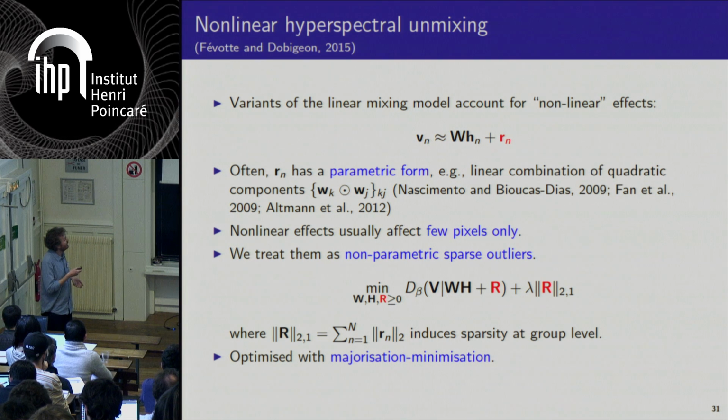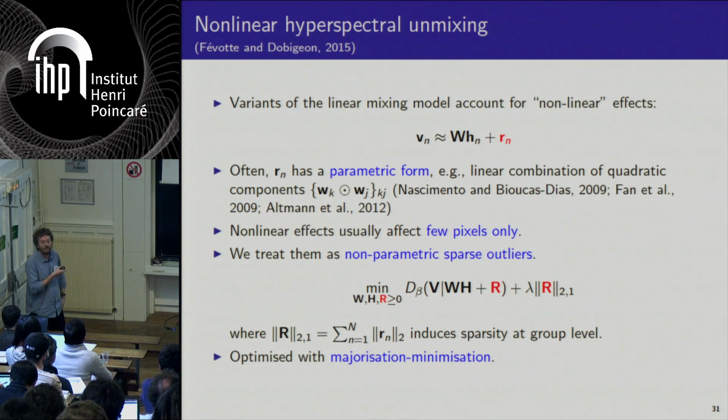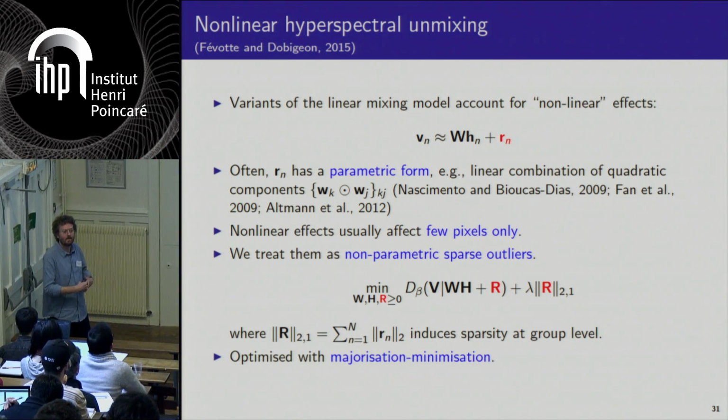And these specific interactions could reasonably well be modeled by an additive term. Okay? So you still have your low rank contribution plus a sort of residual term that is going to model this so-called nonlinear phenomena.